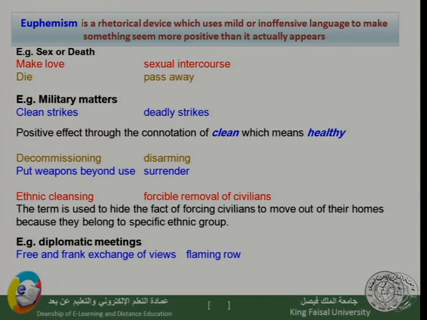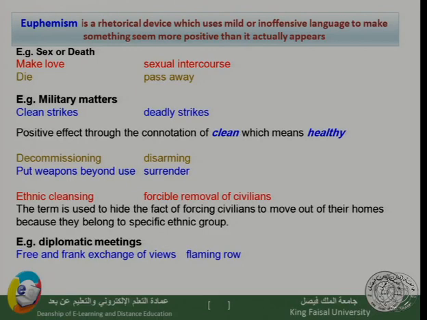Another example from politics is diplomatic meetings. In diplomatic meetings, we could have euphemism terms, something like free and frank exchange of views. Now, this does not really mean frank or free, it really means something different, which is actually a flaming row.